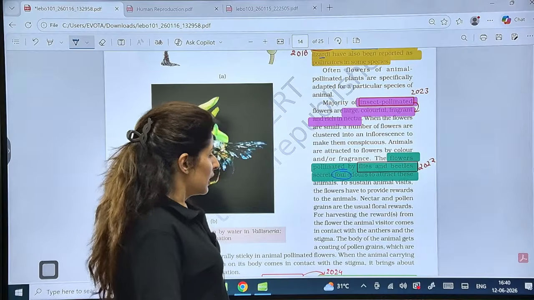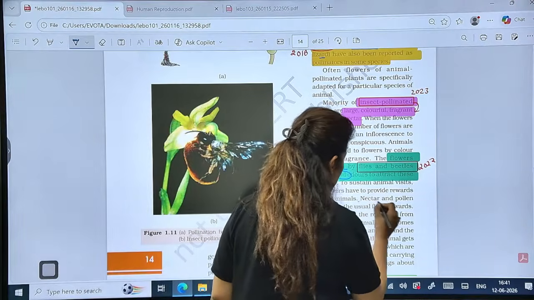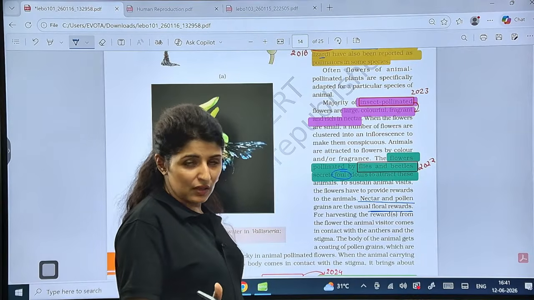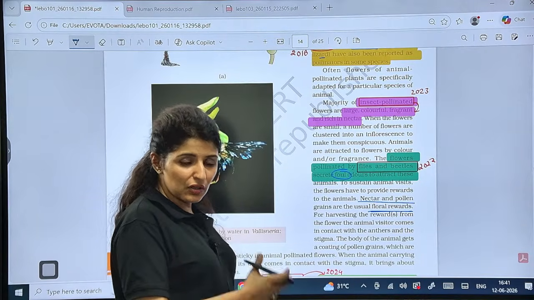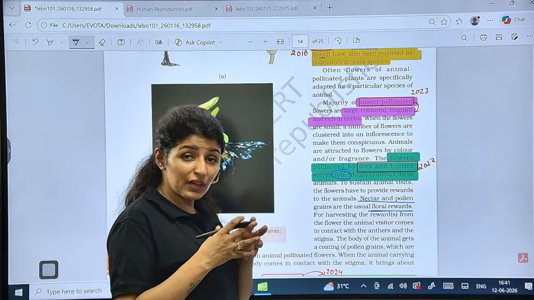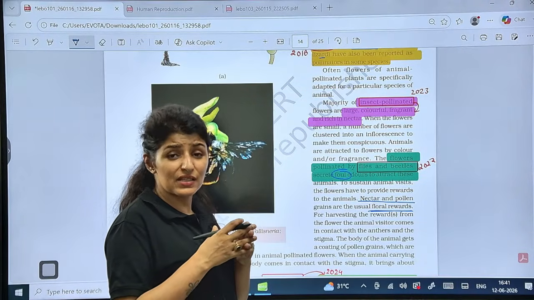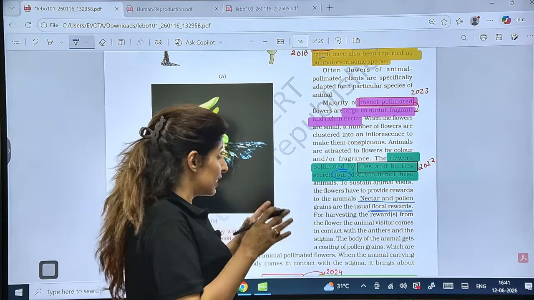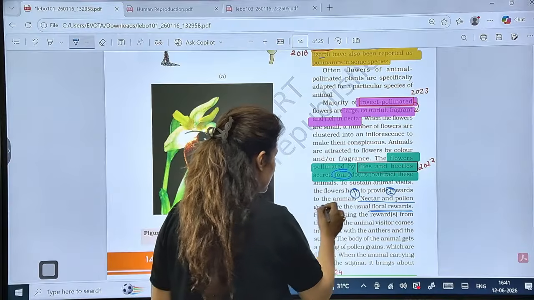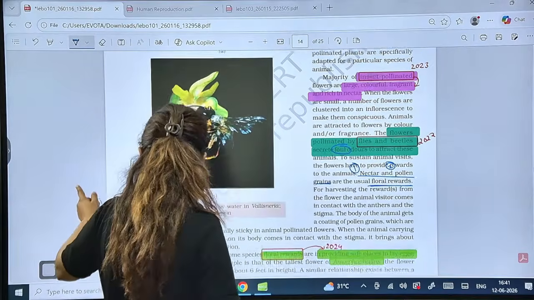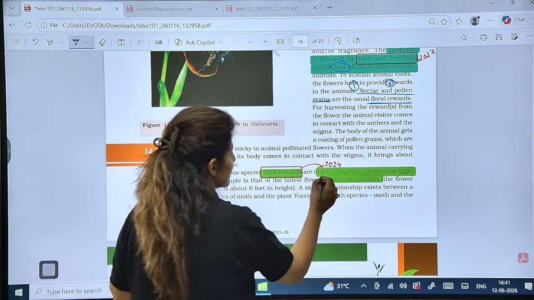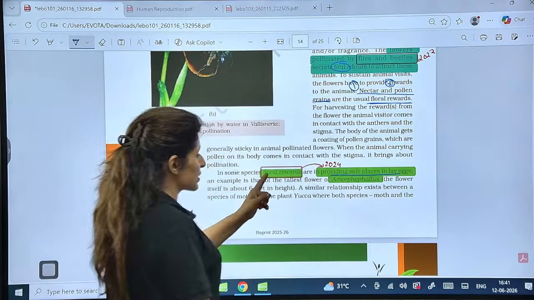Is that clear? Now, remember that nectar and pollen are the usual floral rewards. So you have to give them something as a reward for doing their work, right? So basically, plants and these insects and all these pollinators show a very close relationship, that is a symbiotic relationship. Clear? They are dependent on each other. Now, other than nectar and pollen grains, there is another floral reward which is given in certain cases, and that is providing safe egg laying sites. This was asked in 2024.